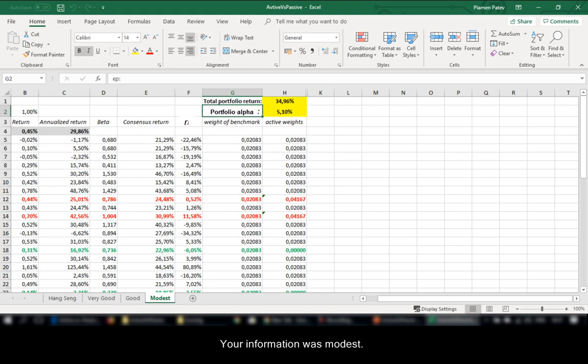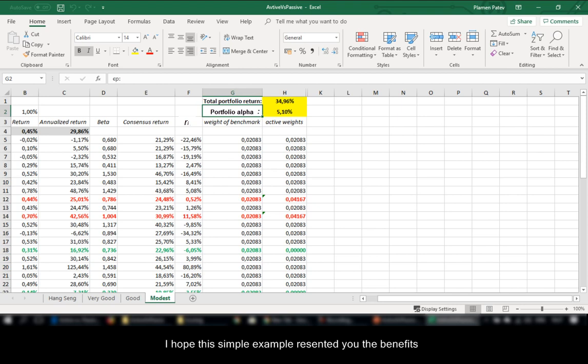Your information was modest. It gives you some idea which stocks would have positive and which negative alpha, but was not able to tell you exactly the 5 best and the 5 worst stocks. In this very realistic case, your alpha would have been above 5%. This situation is very close to real.